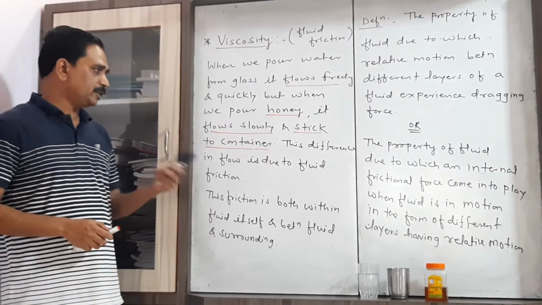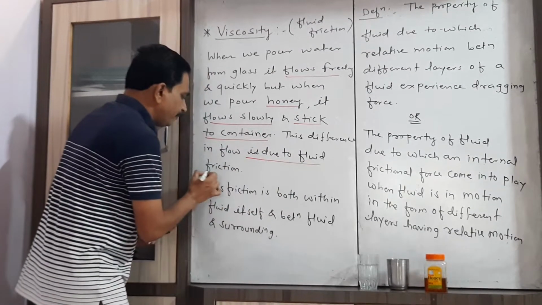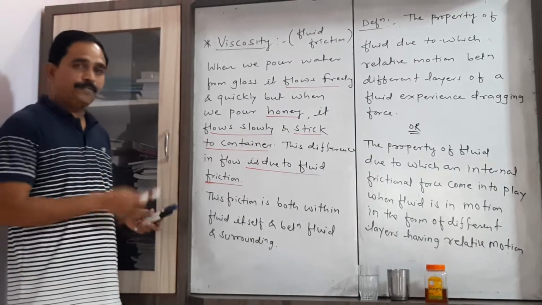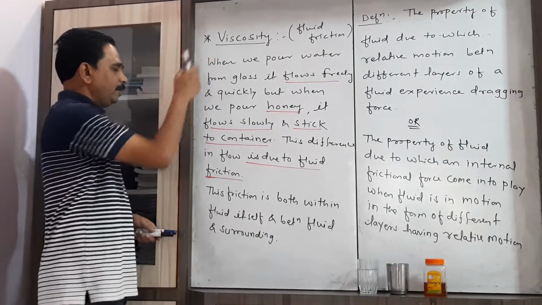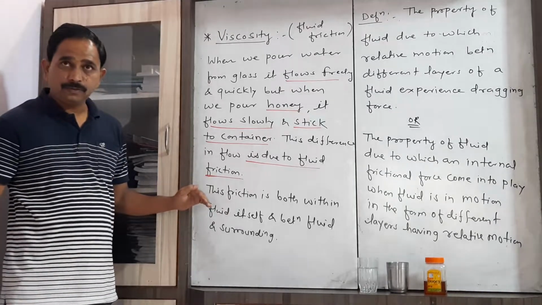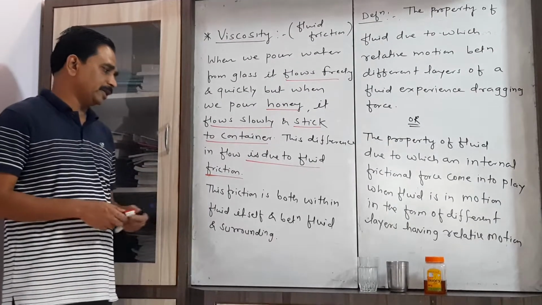This difference in flow is due to the fluid friction, the property of the fluid, and this fluid friction is nothing but the viscosity. Now this friction arises from two factors. Which are they?